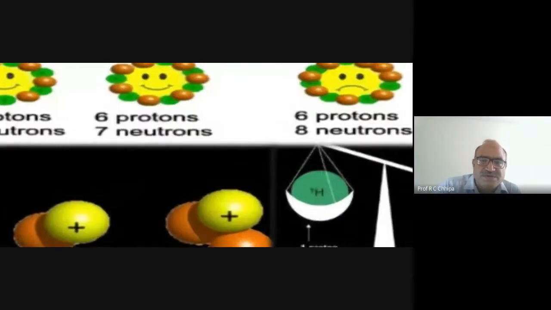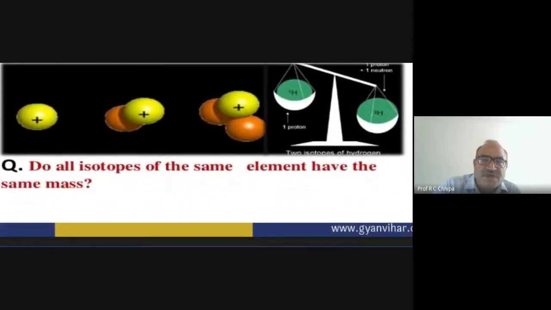So next we have to see hydrogen, deuterium, and tritium. In the case of hydrogen, there is no neutron. In the case of deuterium, the mass number is 2, whereas the proton is 1.